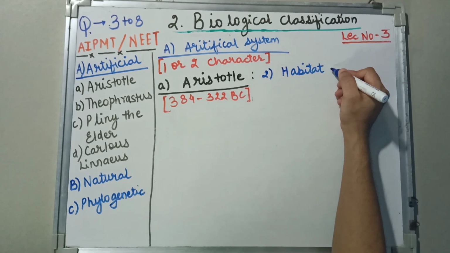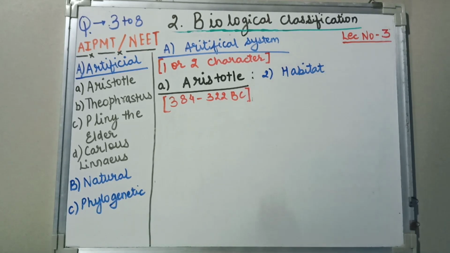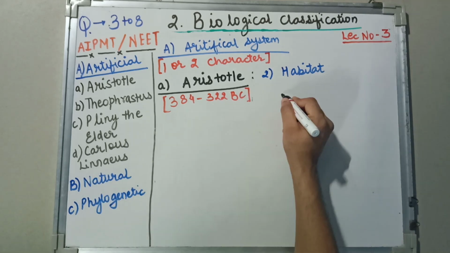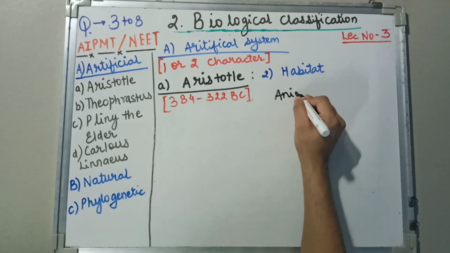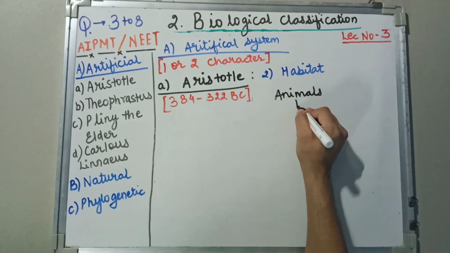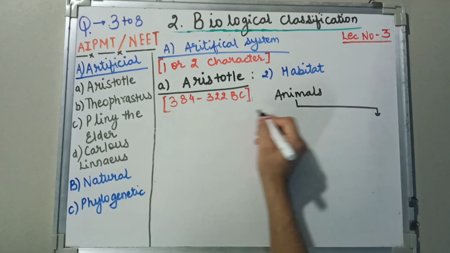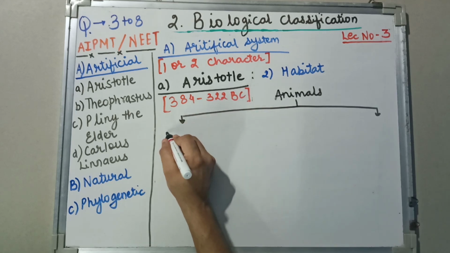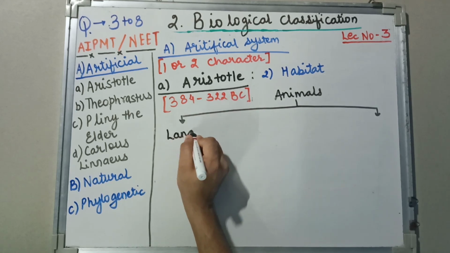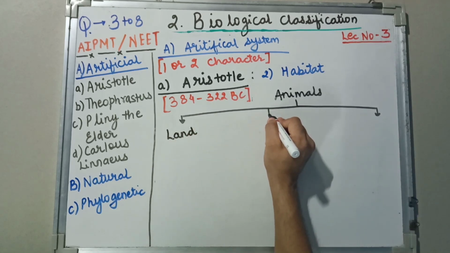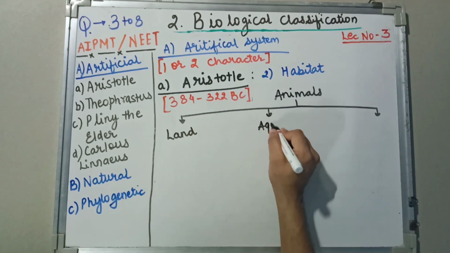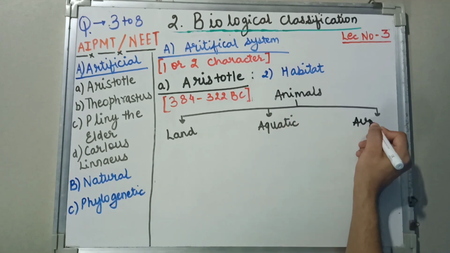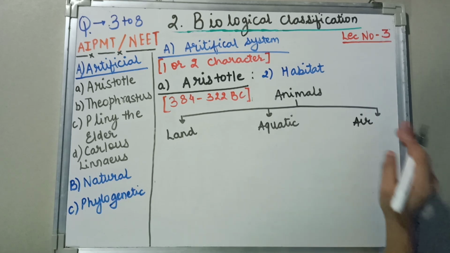On the basis of habitat, again, Aristotle divided the animals. Let's see the classification. Animals on the basis of habitat were divided into land animals, aquatic animals and aerial animals, or animals that live in air.